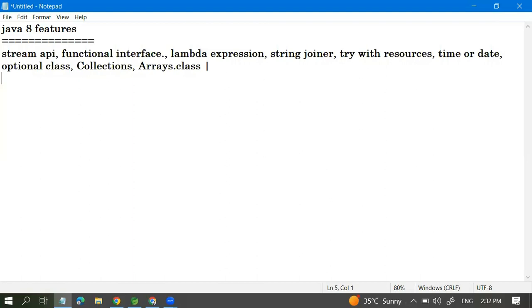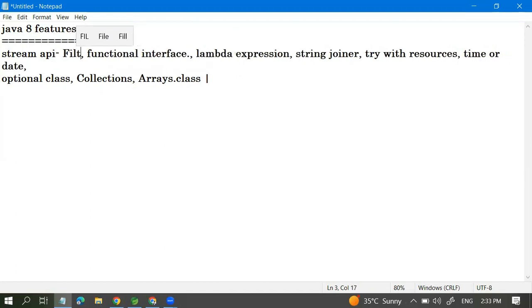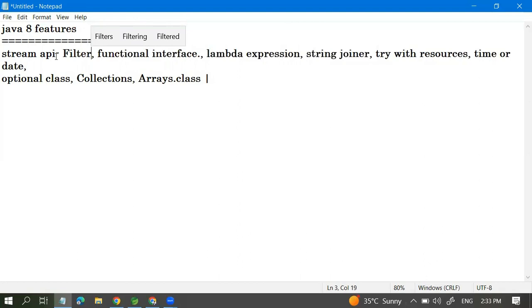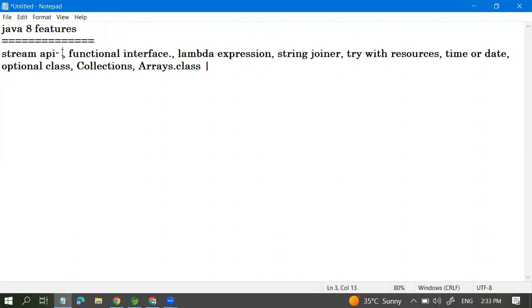If you talk about the Stream API, it's an API with many classes, like predicate, filter, and map. Apart from this, it gives some more simple ways to do the functionality.